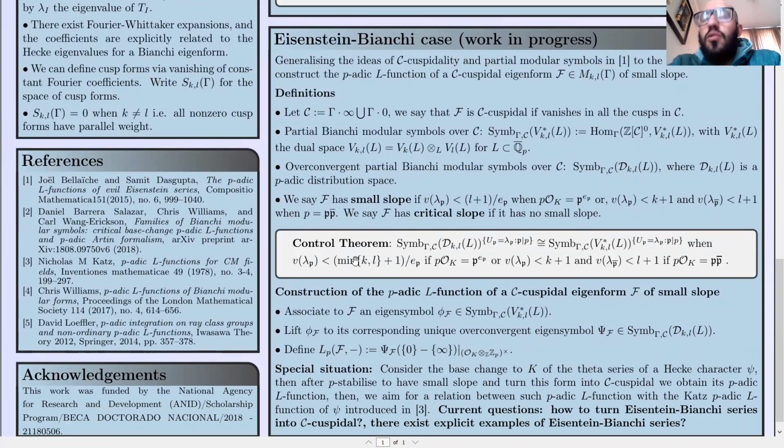We have a control theorem, a partial control theorem, that gives us this isomorphism when the p-adic valuation of the eigenvalue of the U_p operator satisfies these properties.